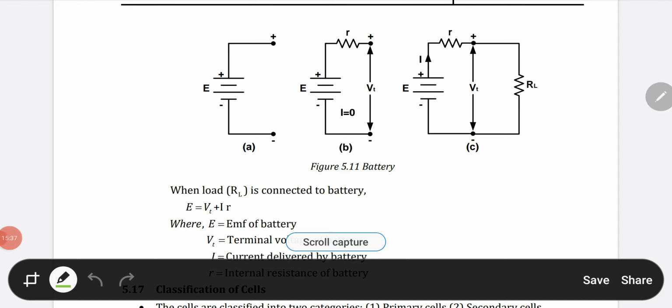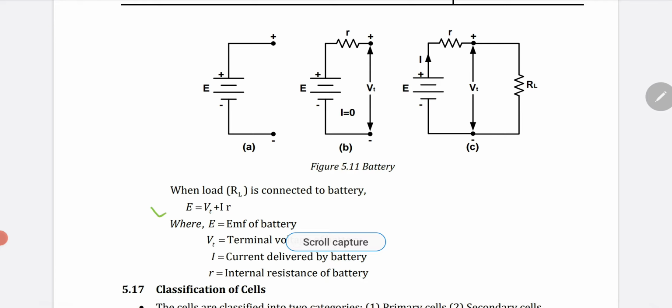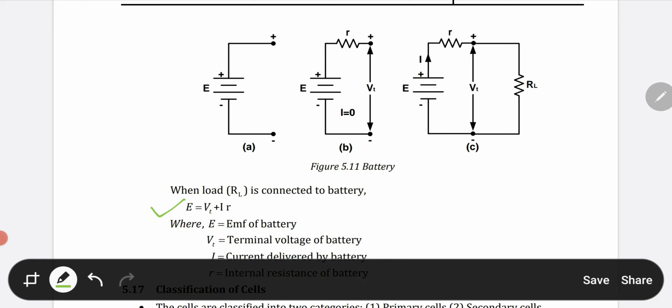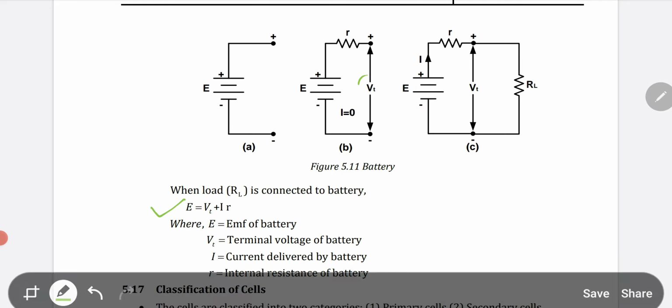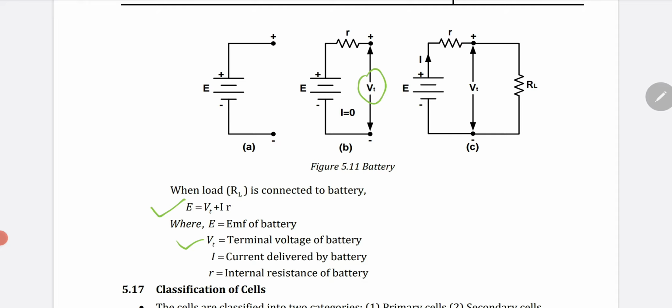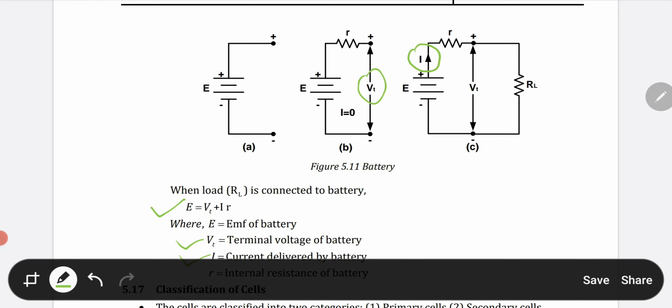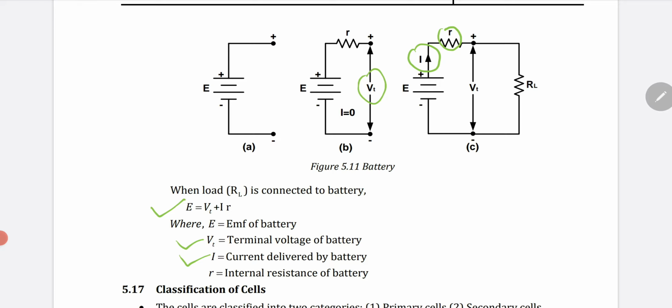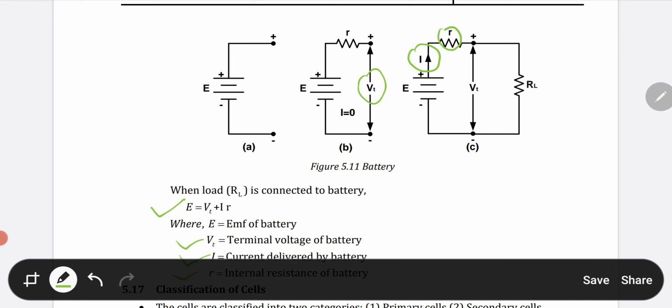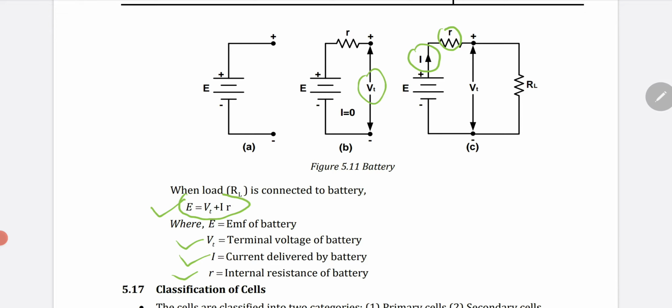So here you can see that EMF is equal to Vt plus IR. Vt is your terminal voltage, I is the current delivered by the battery, and R is the internal resistance of that battery. So total EMF is equal to terminal voltage plus IR, that is current into resistance. This is the equation to find the total EMF.